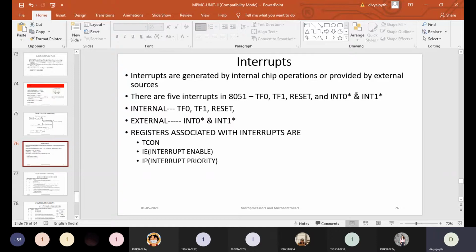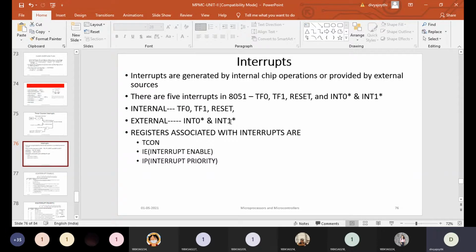The interrupts which come through those pins are called external, that means an external device is giving an interrupt to the controller using these two pins, INT0 bar and INT1 bar. So these two fall under external interrupts. Apart from these two, we have the timer 0 overflow interrupt, the timer 1 overflow interrupt, and the reset interrupt. These three happen within the software itself, so they are called internal interrupts.